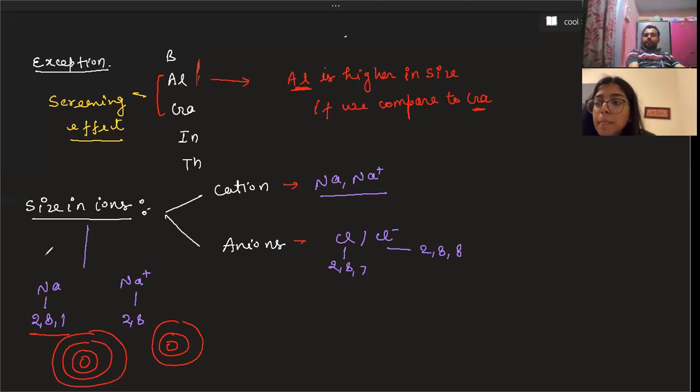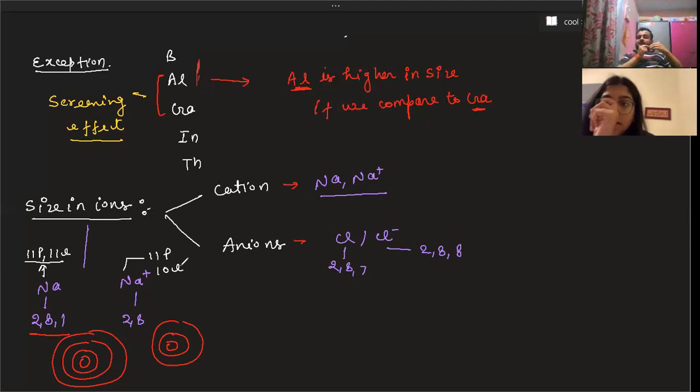When we calculate the size of these atoms, one is having 11 protons and 11 electrons, and the other is having 11 protons and 10 electrons. Is there any doubt here? No, sir, no doubt. And previously we learned that protons attract electrons by nuclear charge. In the first case, 11 electrons are pulled by 11 protons. In the second case, 10 electrons are pulled by 11 protons. So in which case do you experience more force?